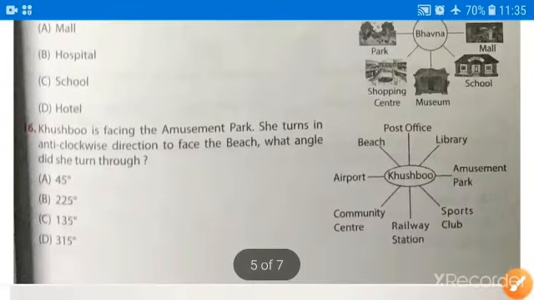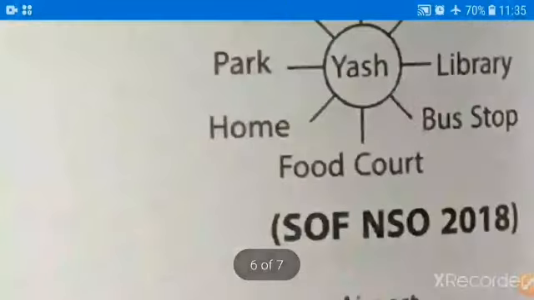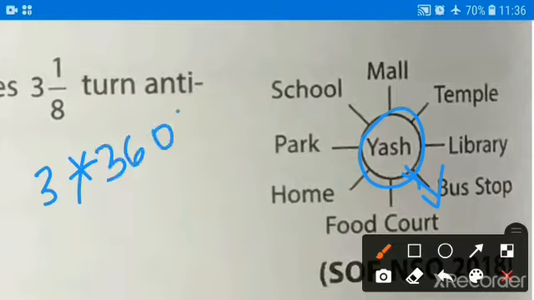Moving further to question number 18. Yash is facing toward the bus stop now. If he takes 3 1/8 turn anti-clockwise, then he will be facing? So earlier Yash was facing the bus stop, this one, and he took 3 1/8 turn anti-clockwise. So what does a complete turn mean? Complete turn is 360 degrees. So one turn, then second turn, and third turn.